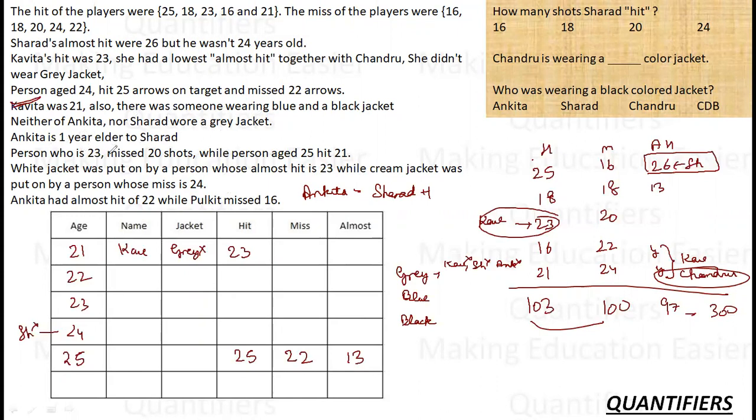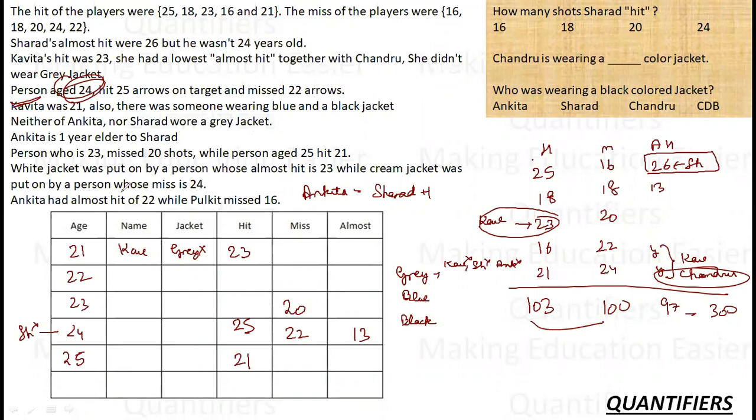Person who is 23 missed 20 shots, while person age 25 hit 21 shots. So this was 24. This data was for 24. This is 25. This is 22. This is 13. And then I was saying person age 25 hit 21. So this is 21. Sorry, that was an error.